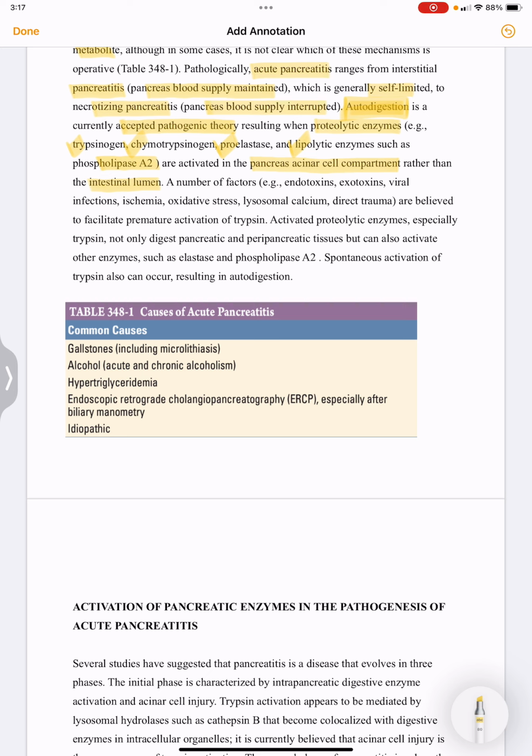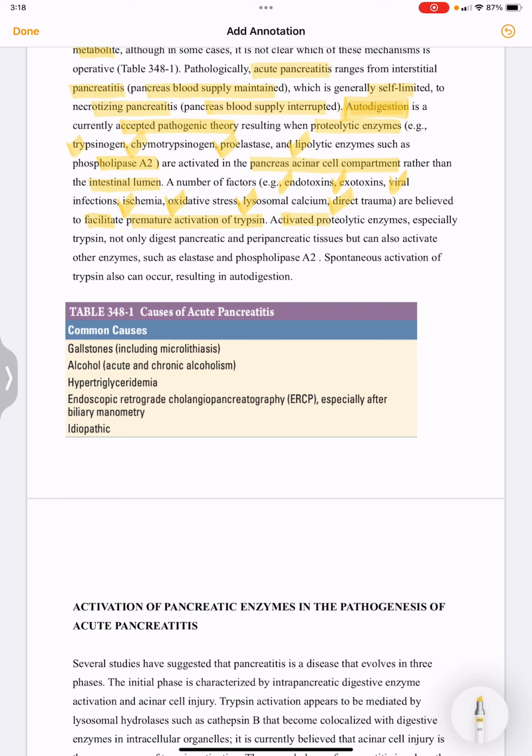And a number of factors like endotoxins, exotoxins, viral infections, ischemia, oxidative stress, lysosomal calcium, and direct trauma are all believed to facilitate premature activation of trypsin.